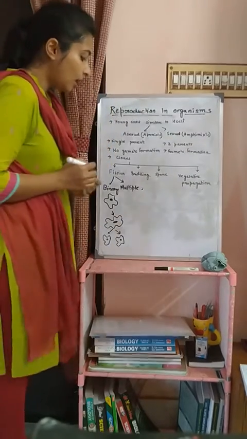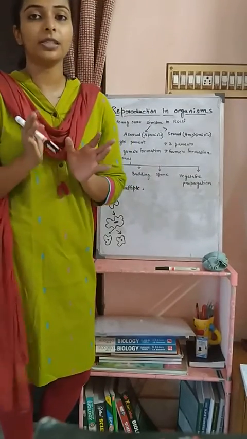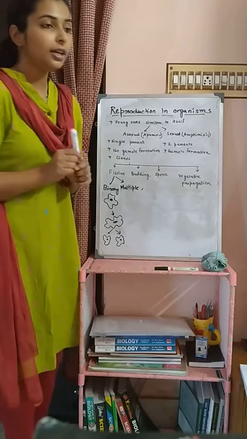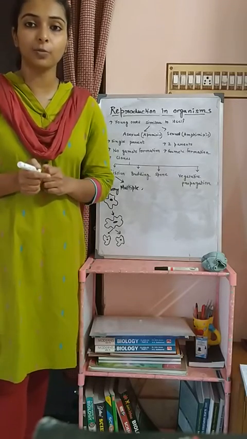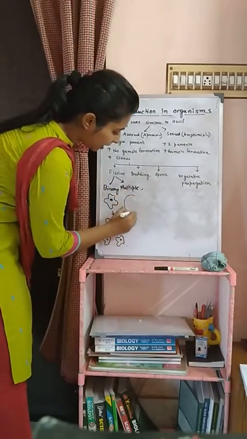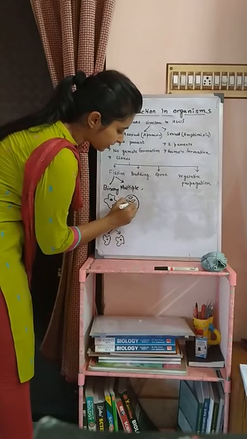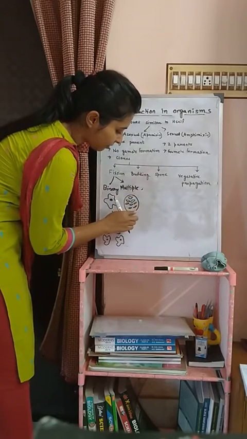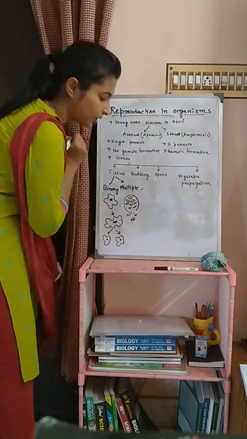Okay. Now, what is multiple fission? That means multiple organisms can be produced from one organism. It is usually found in Plasmodium, the malaria parasite. Here, inside a single cell, numerous cells can be produced, which can come out by breaking and can produce new organisms.